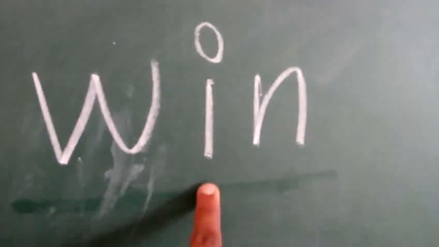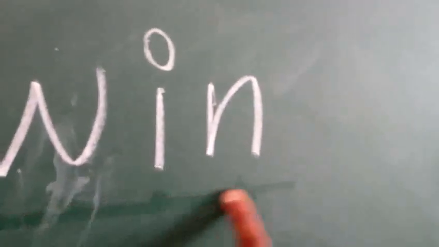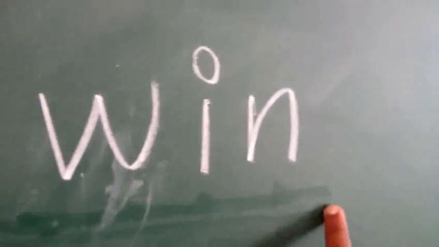Touch your shoulder. Wa. Middle sound, touch your wrist. Next, in, touch your forearm. Shall we read this? Win.